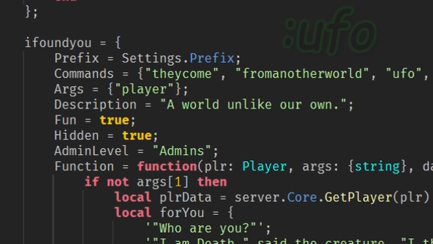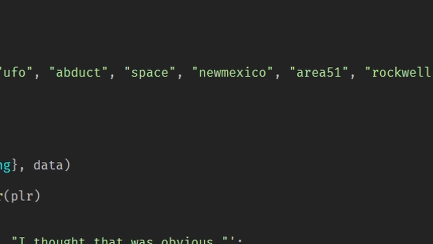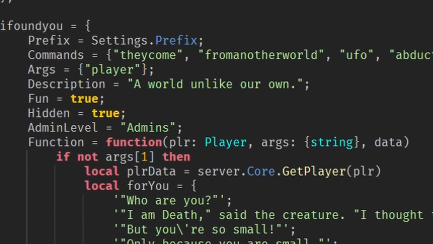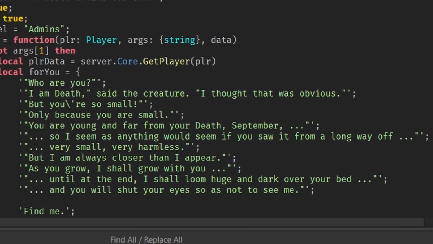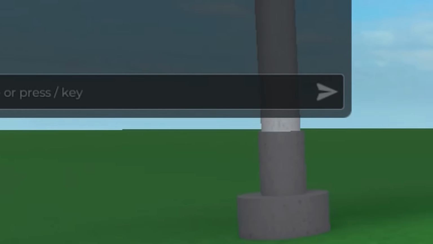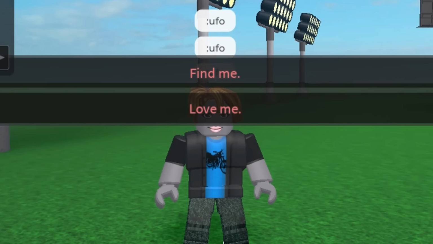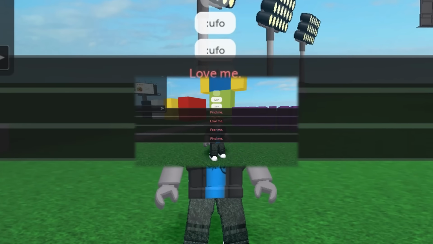Finally, the most interesting hidden command I discovered was the UFO command, also known as all of these other names here. But before we get into the command, you might notice that under the script lies the same group of text hidden in the clown command, and what this means is that saying only the command in-game also leads to the same messages appearing. I'm starting to feel deja vu now.